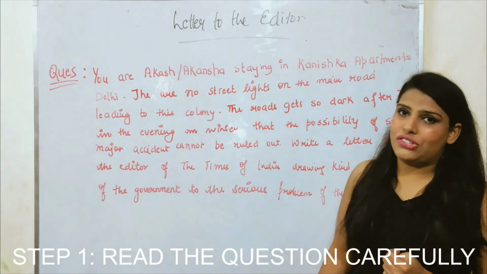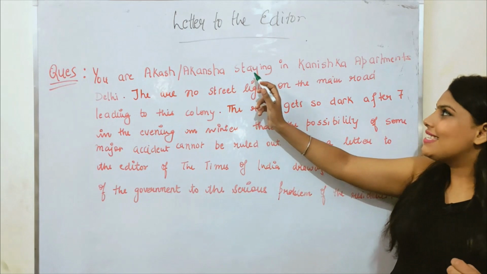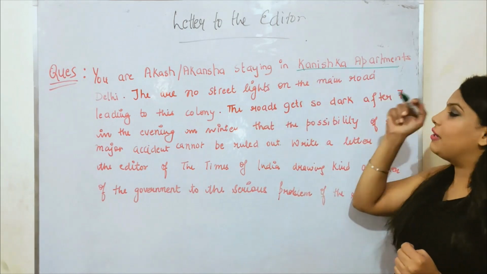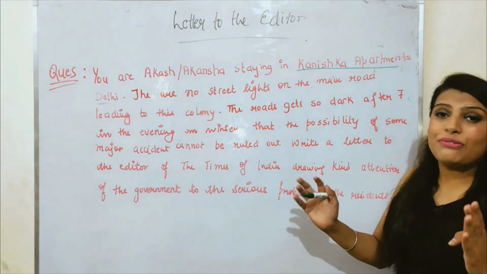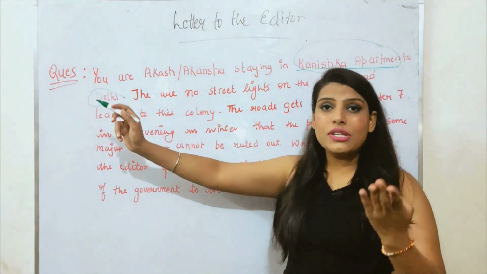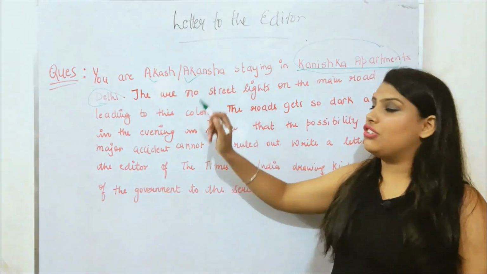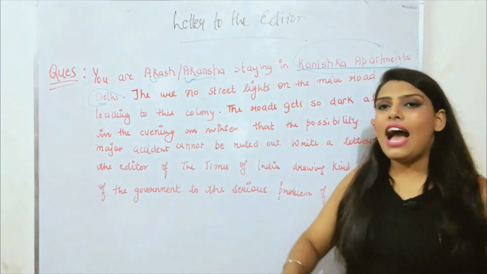So let's read the question first. You are Akash or Akansha, staying in Kanishka Apartments, Delhi. So what did you get from this question? From this first line is the address of the sender. And who is the sender? Akash or Akansha. If you are a girl, then you have to write Akansha. If you are a boy, then you have to write Akash.